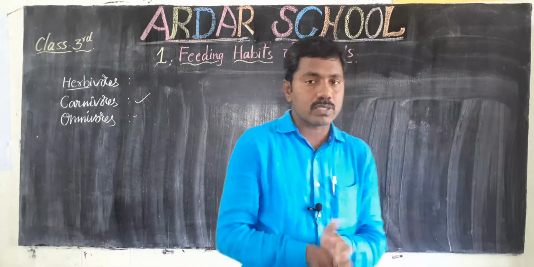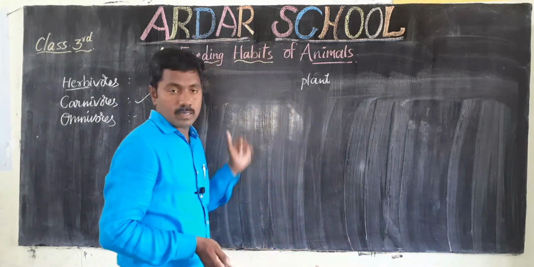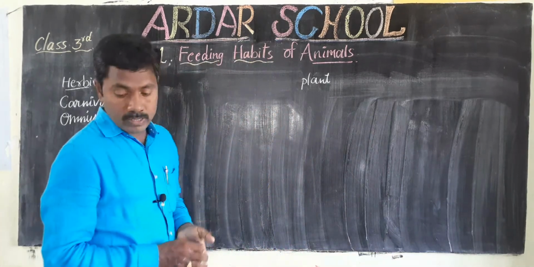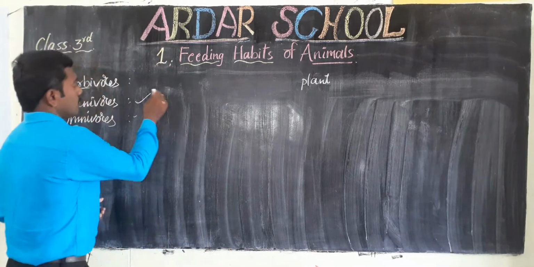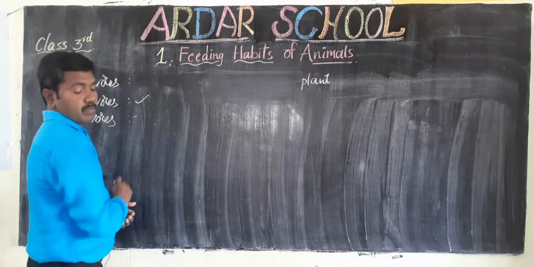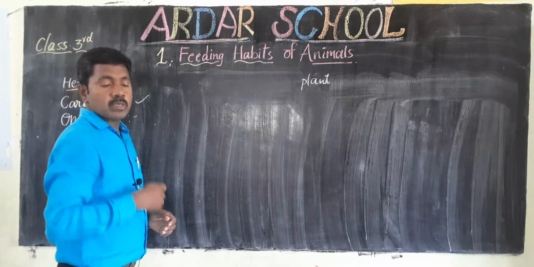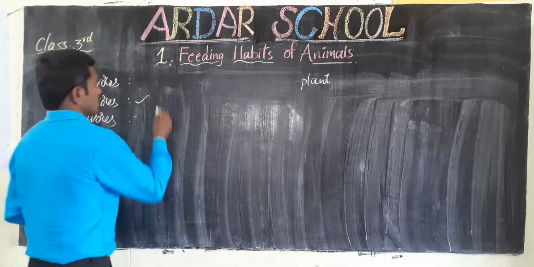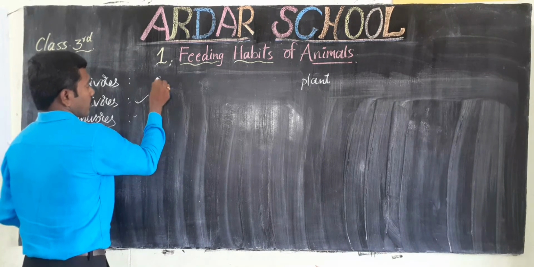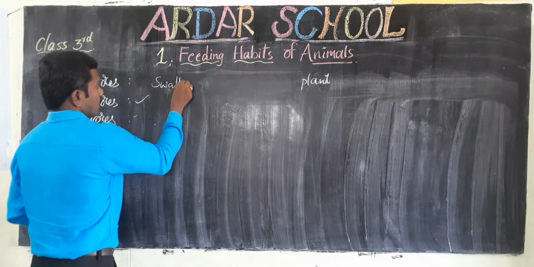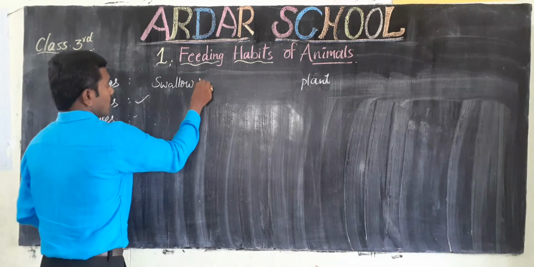Which animals follow these feeding habits? Now we discuss, children. First one, some animals swallow their food. Example, swallowing.